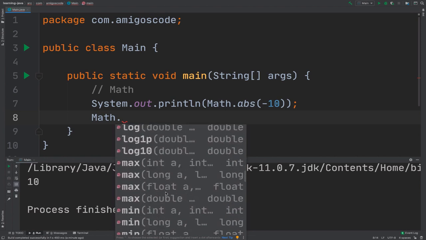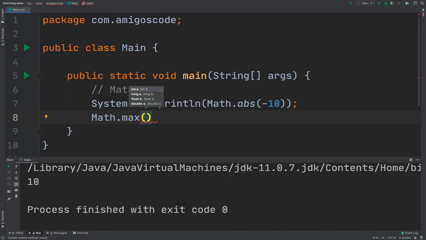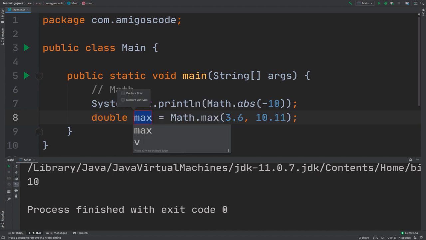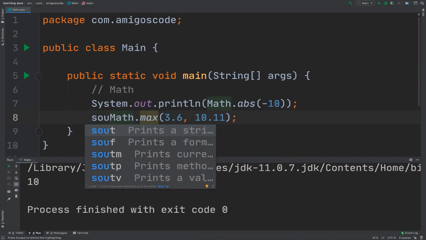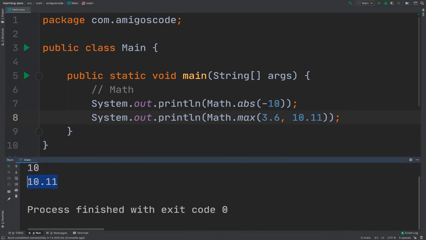So right here, let's scroll down. We have max. Let's use max. Basically max takes two numbers. So let's simply say 3.6 and then 10.11, right? This will give us the max number between those two. In fact, let me simply surround this again with a print statement. There we go. Run it. You can see that the max number between 3.6 and 10.11 is 10.11.